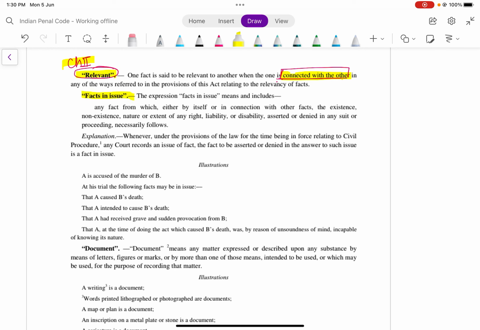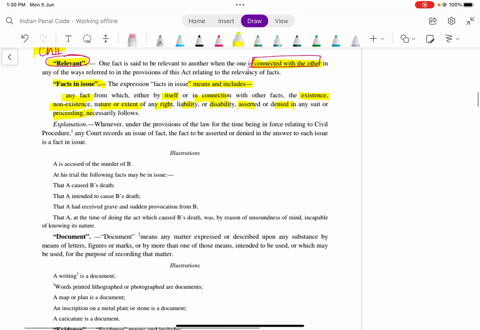What is fact in issue? Fact in issue means and includes any fact from which, either by itself or in connection with other facts, the existence, non-existence, nature or extent of any right, liability, disability asserted or denied in any suit or proceeding necessarily follows. You should have this memorized: fact in issue means and includes any fact from which either by itself or in connection with any other, the existence, non-existence, nature or extent of any right, liability, disability asserted or denied in the proceeding necessarily follows.